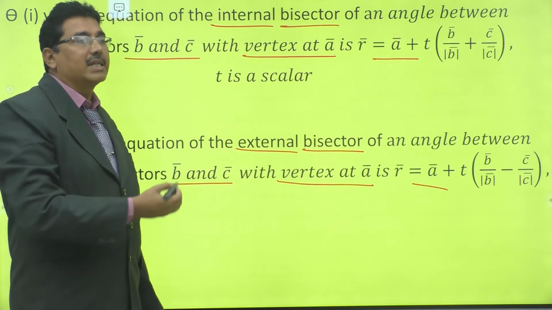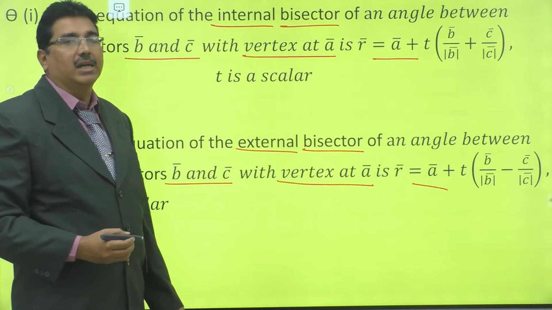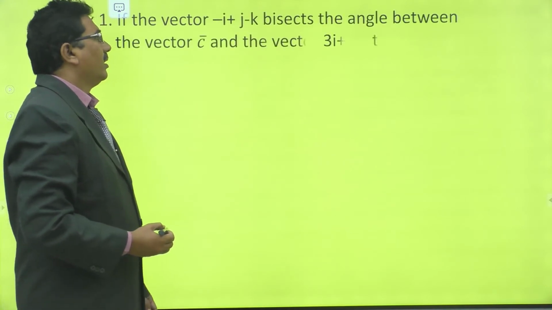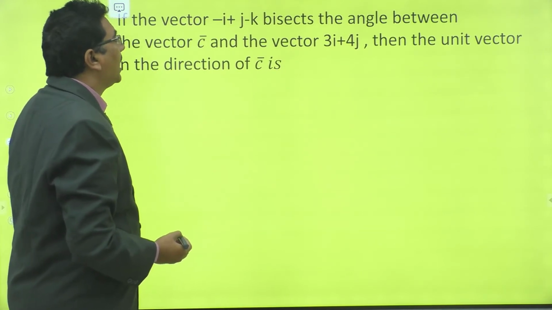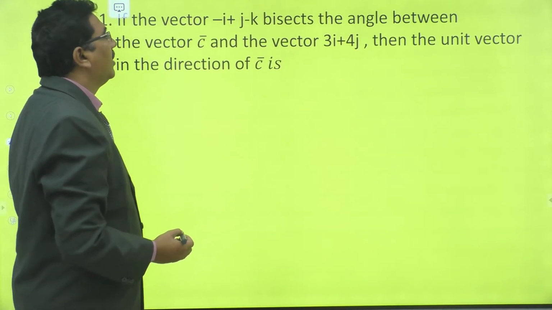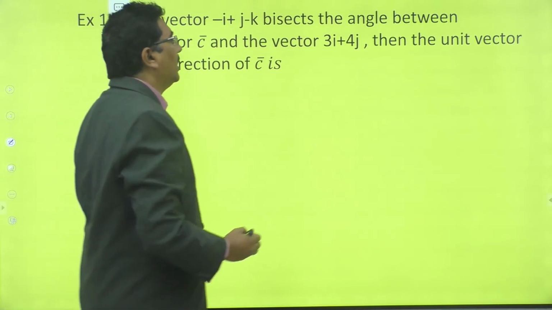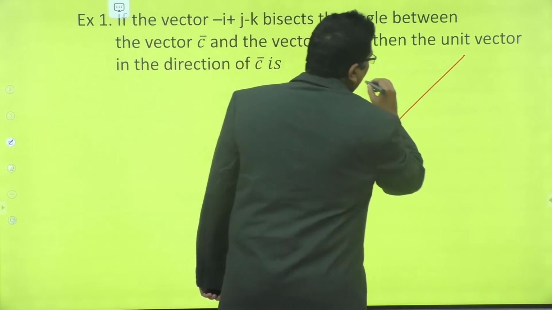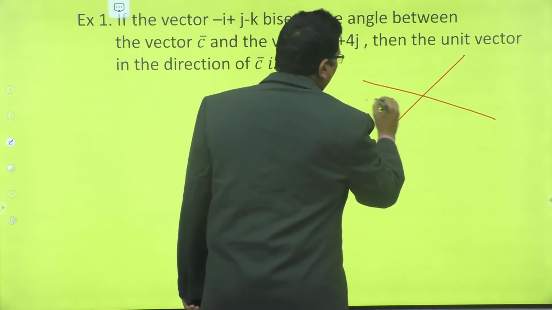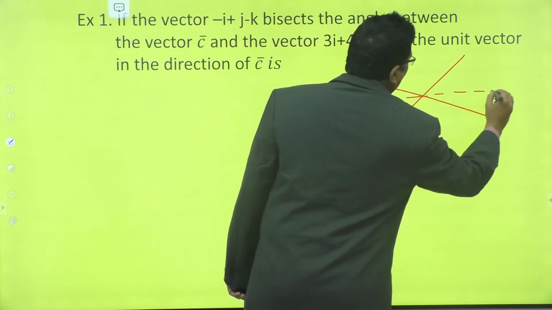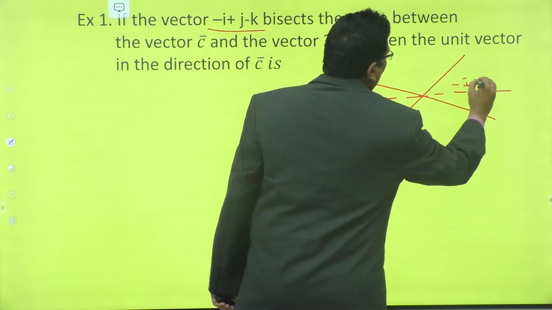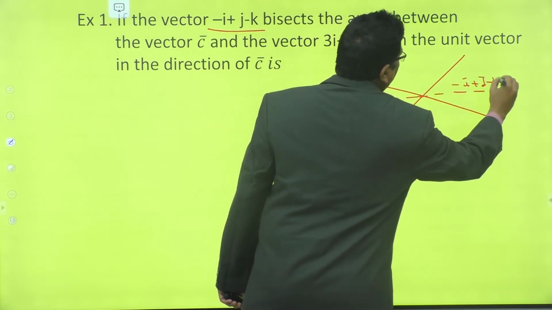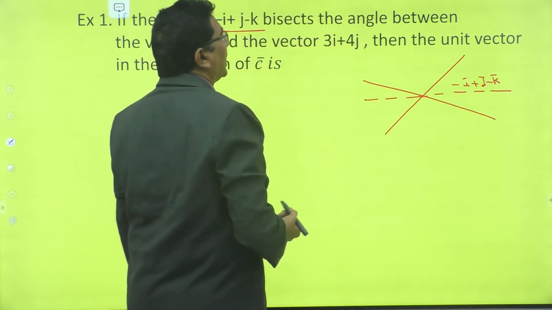Right, now let us see the problem based on the angular bisectors. See this problem: if the vector minus I bar plus J bar minus K bar bisects the angle between the vectors, suppose these are the two vectors. Here the angular bisector is given. What is the angular bisector? That is minus I bar plus J bar minus K bar.